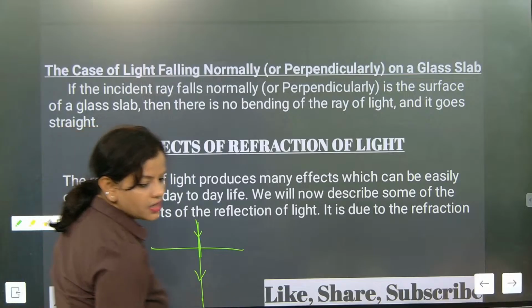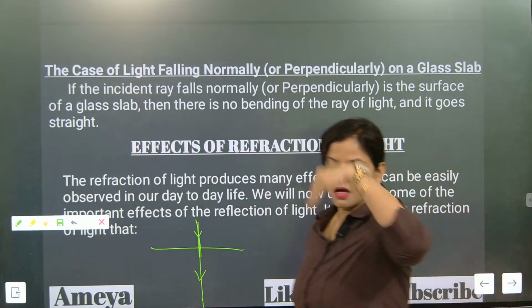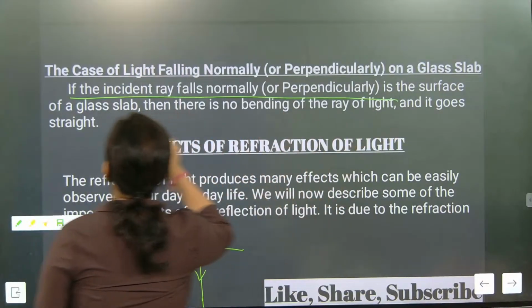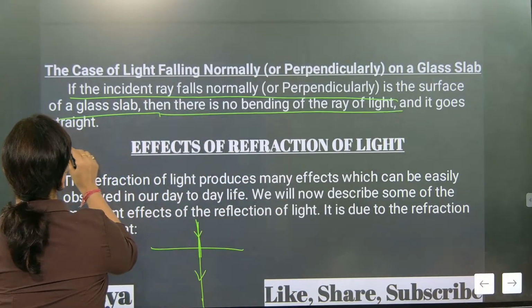If there is no angle, the angle of incidence will be 0 degree. Understood? If the light ray falls normal, if the incident ray falls normally on the surface of the glass slab, then there is no bending of the ray of light and it goes straight.